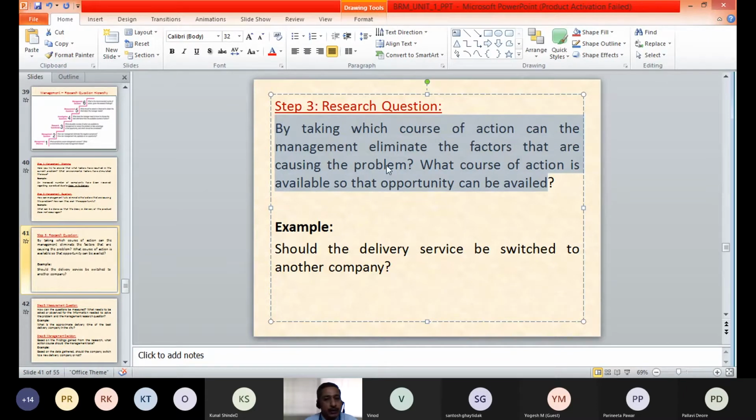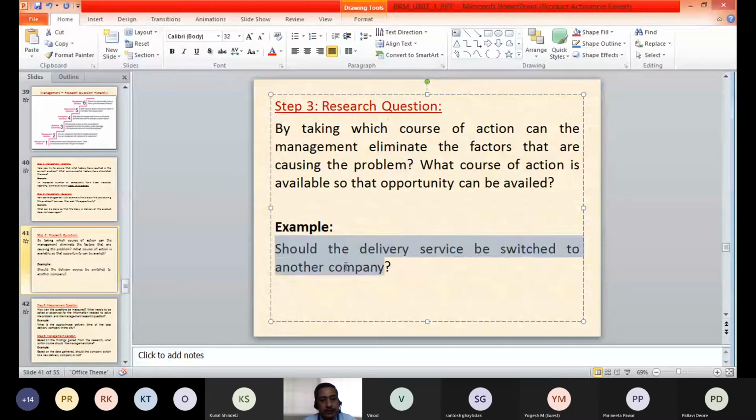That is all about the research question. In the same example, we can frame the research question by asking: should the delivery service be switched to another company? So the management question was how that delay can be avoided.